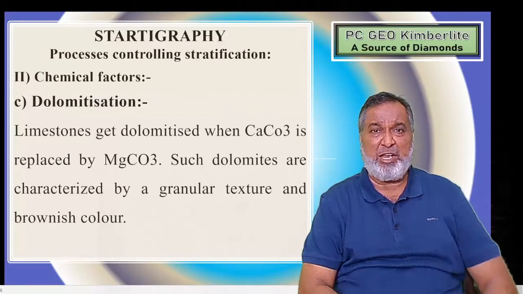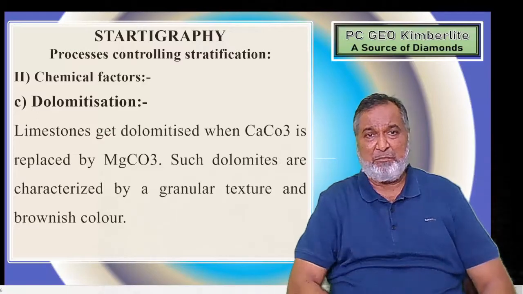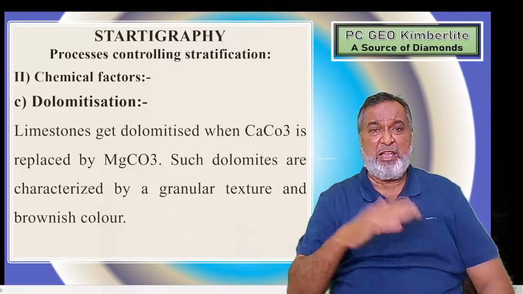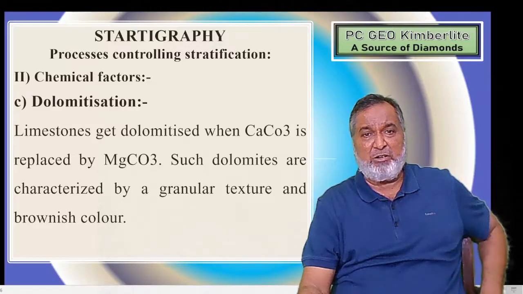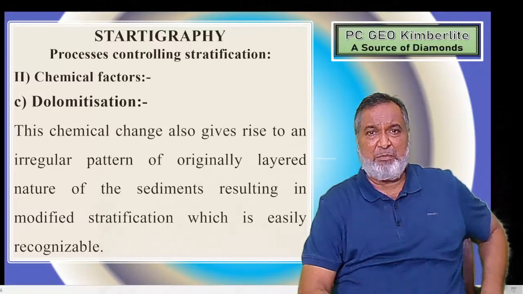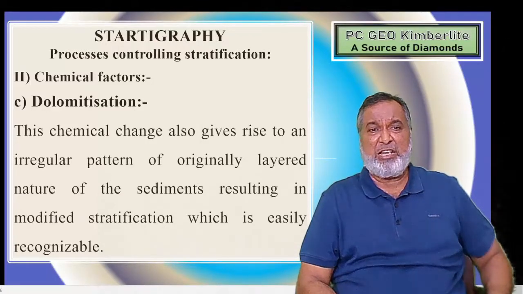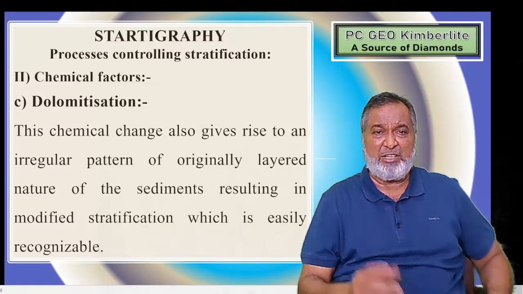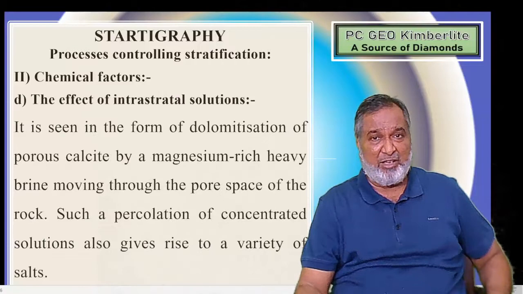Dolomitization: limestone gets dolomitized when CaCO3 is replaced by Mg, and it becomes MgCO3. Such dolomites are characterized by granular texture and are brownish or greyish in color. The chemical changes also give rise to irregular patterns in the originally layered sediments, resulting in modified stratification, which is easily recognized.